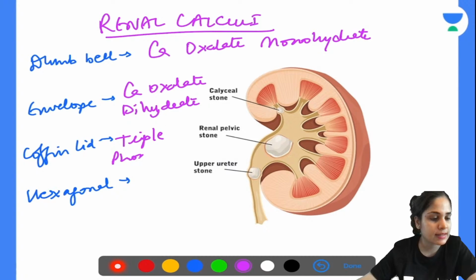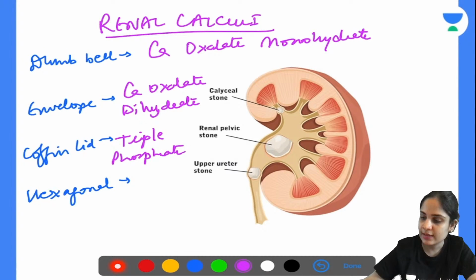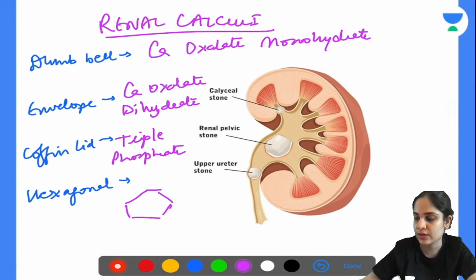Hexagonal crystals are seen in, okay, yes. So make a hexagon over here. What is the hexagon made up of? One C from this side and the other C from this side. So C, you can remember: hexagonal shaped crystals are seen in cystine stones.